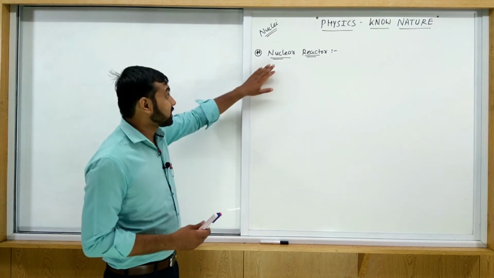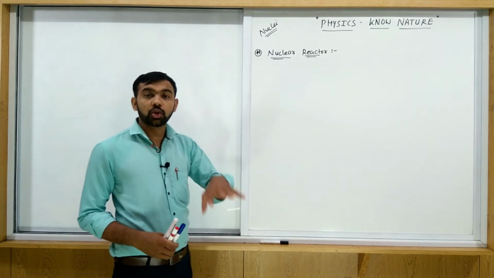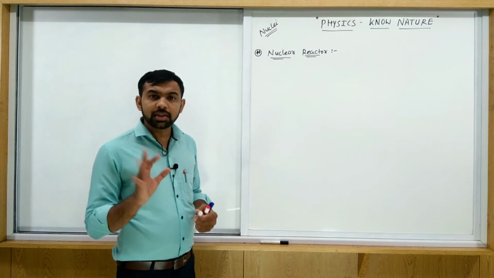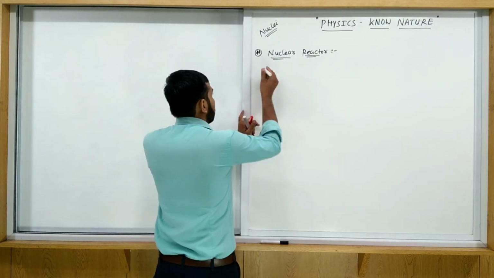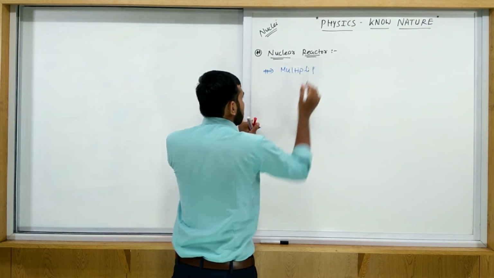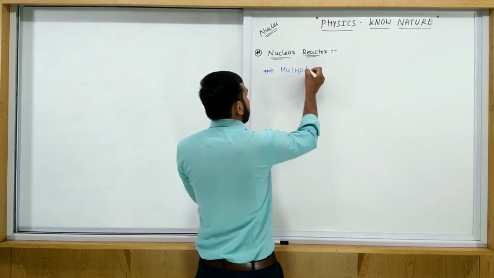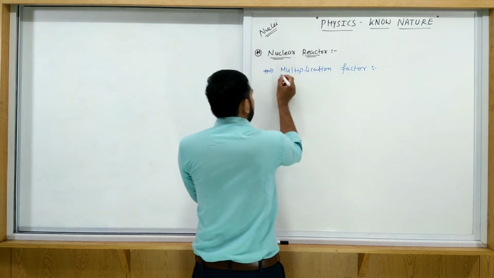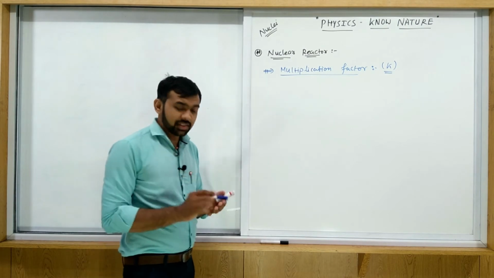Okay, in the nuclear reactor, as we just discussed, the control rod and the moderator: due to the moderator the neutrons are slowed down. Here another term must be remembered, and that is the multiplication factor. Multiplication factor is generally denoted by K. Now what is this multiplication factor?